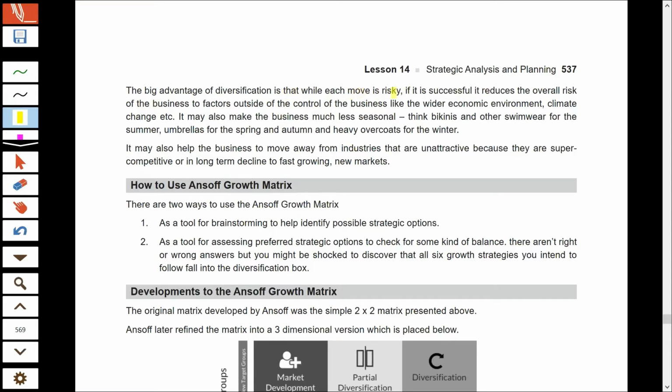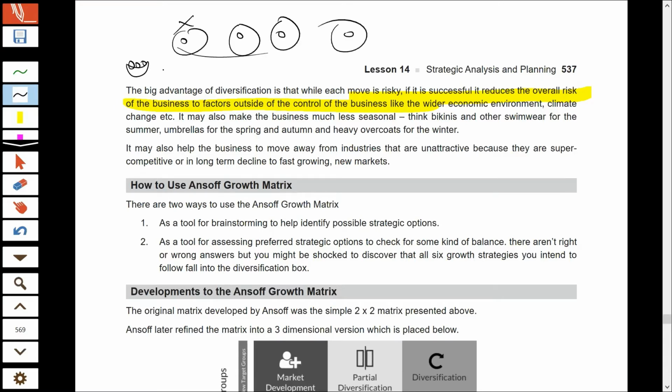If your diversification is successful, it will reduce the overall risk of your portfolio, because diversification helps you distribute the eggs in different baskets. You're not putting all eggs in one basket, you are distributing the risk. So even if one of your businesses fails, it will not create much impact because other businesses can be successful. That way your overall portfolio risk reduces.